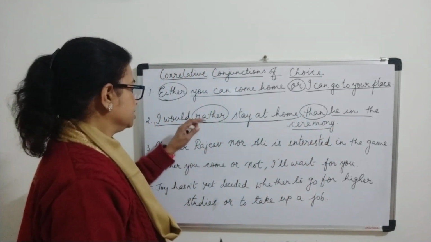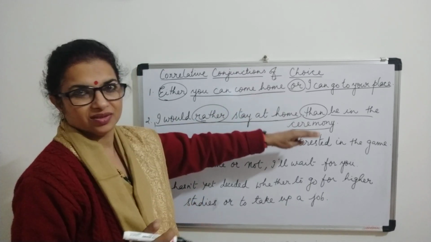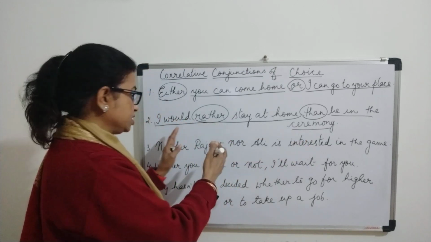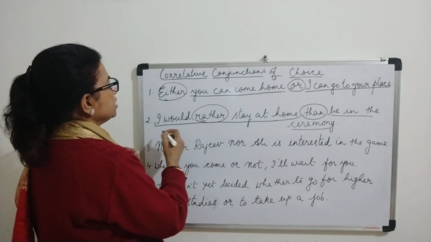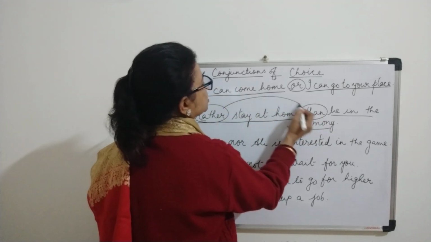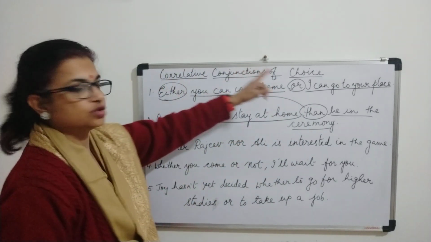That means this person wants to stay at home and he doesn't want to go to the ceremony, any type of ceremony. So there's a choice which this person is referring to. So rather and than, these two conjunctions. Again, correlative conjunctions of choice.